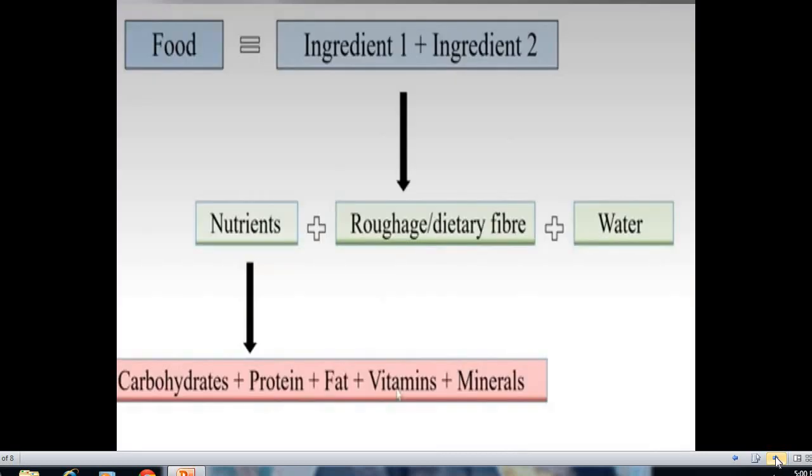Here students, first of all we have to know that food is made up of different kinds of ingredients, or we can say that the different kinds of ingredients make the food. Now in ingredients we can add some nutrients, some roughage, dietary fibers, water, etc. Here the carbohydrates, proteins, fats, vitamins, minerals, these are the kinds of nutrients present in the food.